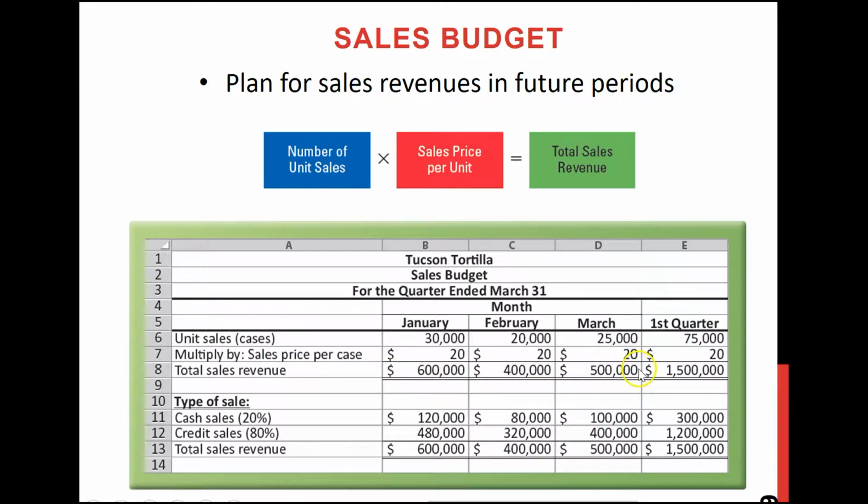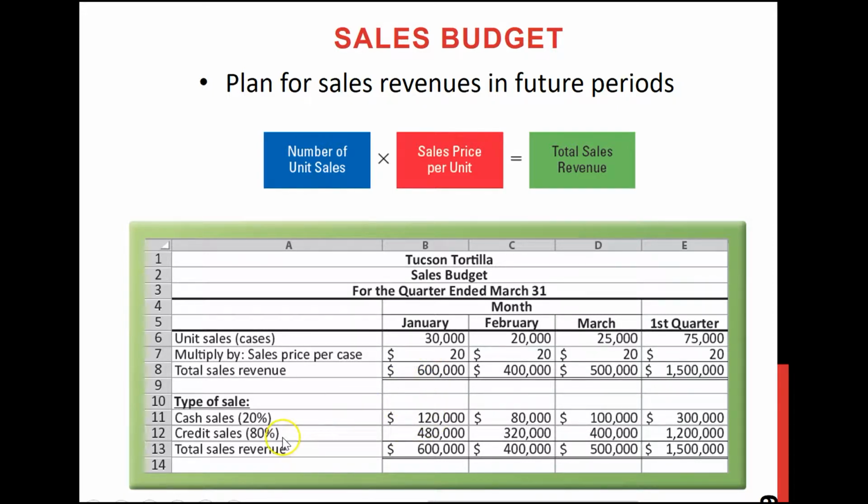So now, in this row, what I'm showing you is your total sales, and then you split it up, probably based on your prior experience, so that 20% of your total sales will be cash sales and 80% will be credit sales. So once you split it up, you take 20% when you show the cash sales numbers. For example, for the month of January, if you take 20% of 600,000, that will be your cash sales.